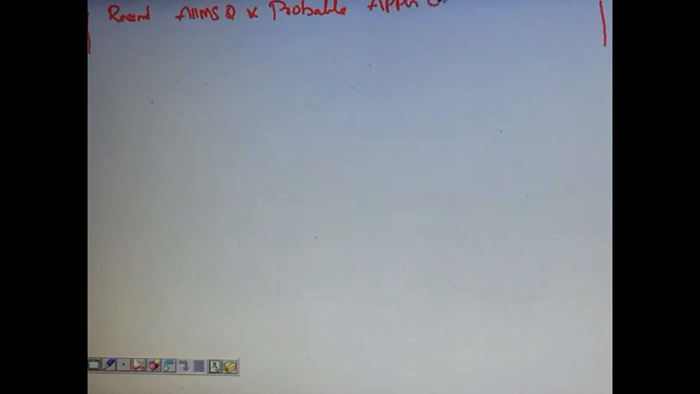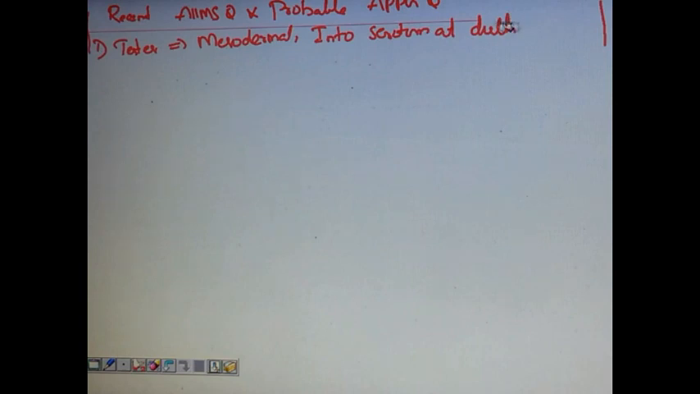APPG questions. Coming from anatomy, one question was asked regarding testis. Remember, testis is mesodermal and it descends into scrotum at birth. The option was given as 6 to 8 weeks. That was the wrong option.